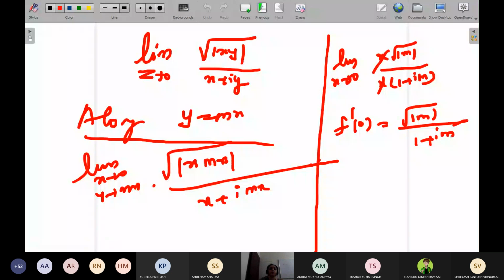Yes, ma'am. Ma'am, for the f dash of 0, we have taken y equal to mx. I have taken a general curve y equal to mx. You can even take y equal to x and show it. When you take y equal to x, you should take two curves. I took a general curve, so I'm getting different values. You can take y equal to x, or a straight line y equal to 0, or y equal to x square, a parabola, anything, and show that it has a different derivative value for the same problem, which is not correct. For any problem, the derivative should have the same value, right? Any curve you take. So if it is not unique, you say that the derivative does not exist.